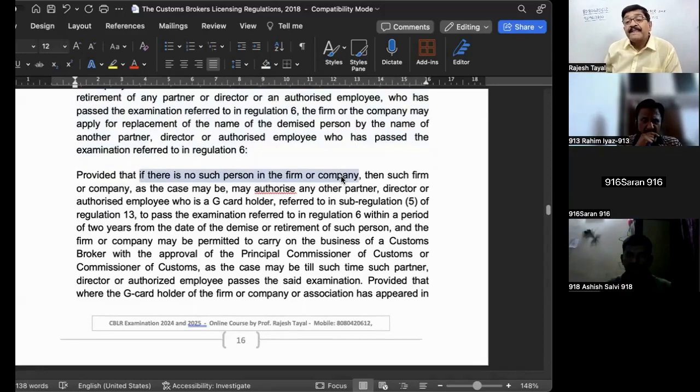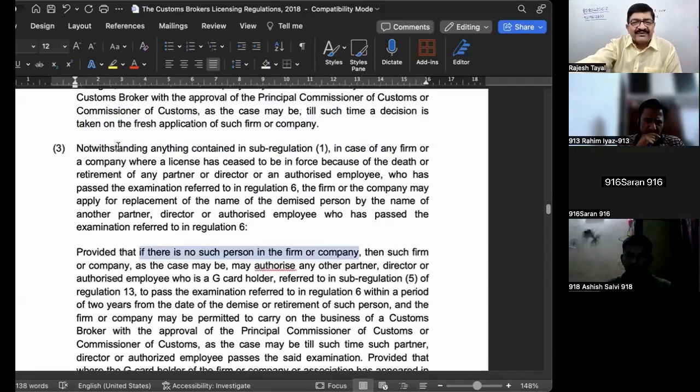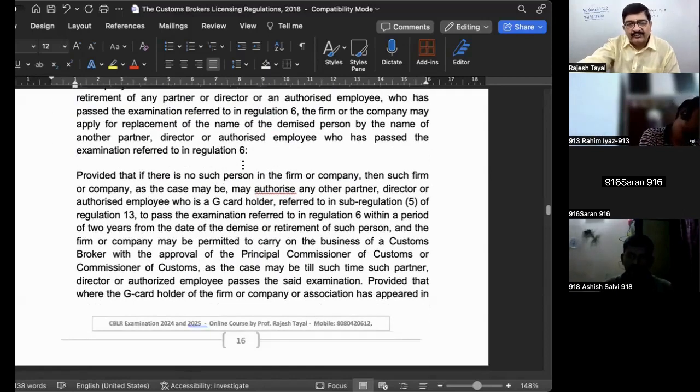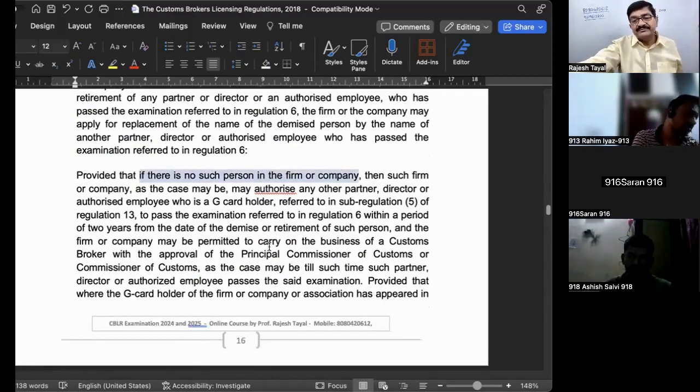What is the meaning of notwithstanding anything? Notwithstanding means this will carry overriding effect. Sub-regulation number 3 will have overriding effect over sub-regulation number 1 and 2. Do you understand what is the overriding effect? Yes, sir. This will get priority first. Exactly. Regulation 3. So why it is being said is because of this: if there is no such person in the company, then what to do? It means these two provisions are independent of each other.